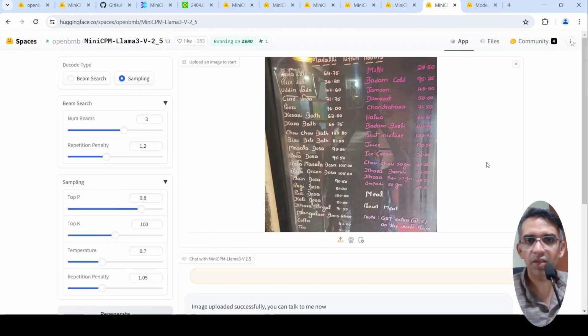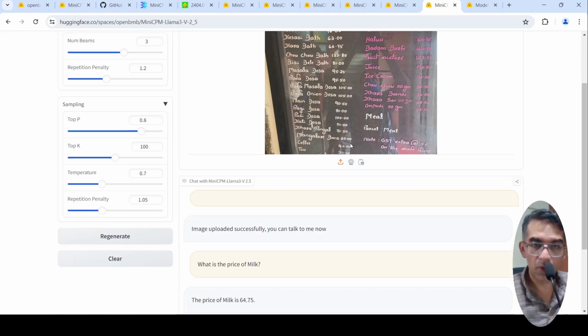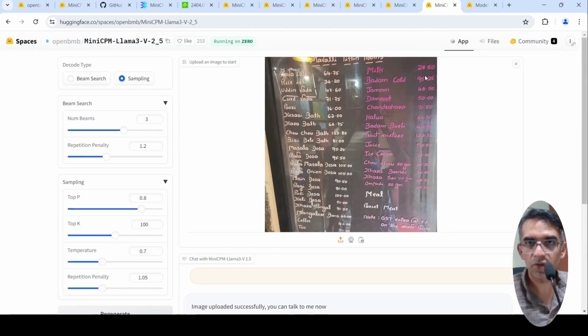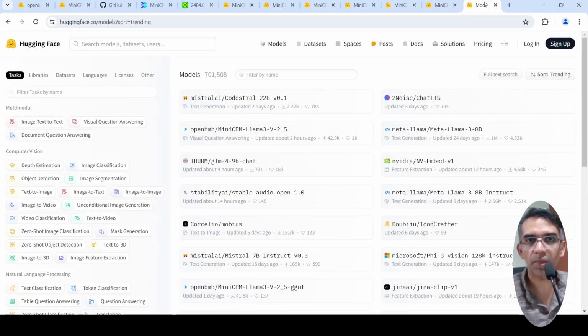I tried another image again to test the strong OCR capabilities. So I gave this image and I asked what is the price of milk over here. It says that the price of milk is 64.75. Basically, the price of milk is 28.50. But I don't know whether this model, being trained on Chinese language or another language, is reading from right to left. Could be possible. But it does some OCR over here, but the results are wrong.